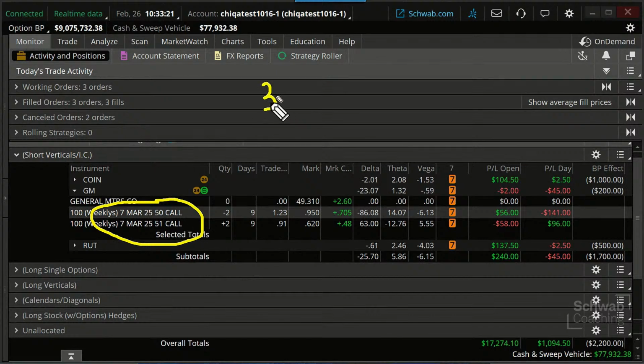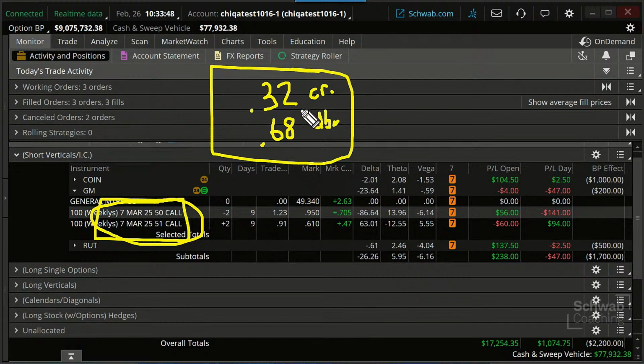We said there was a 32, and I'm just going to do a per share basis. That's the initial credit. That means our max theoretical loss is $1 minus the 32, which is going to be what, 68 debit. Okay, that's our max loss. Keep in mind, any adjustments we make to this though is going to change the dynamic, maybe to the pro, maybe to the con side. Okay.